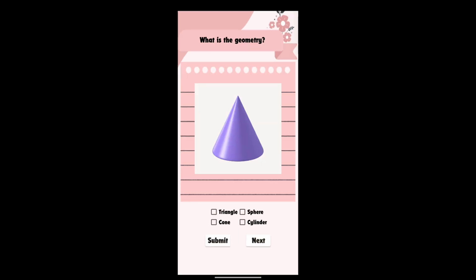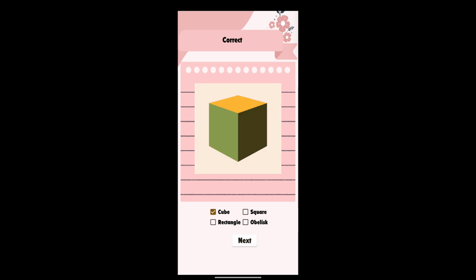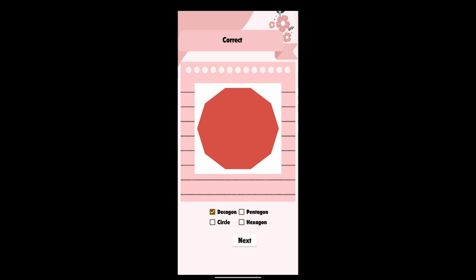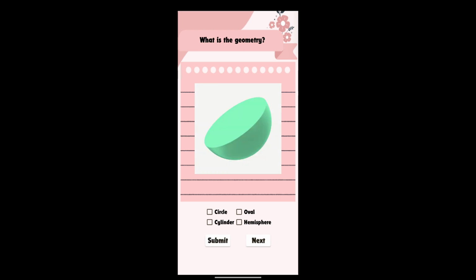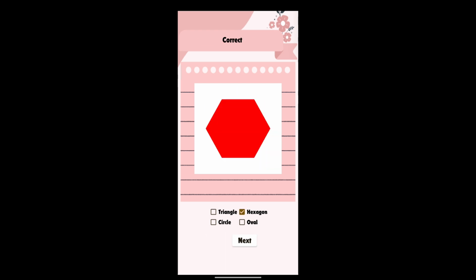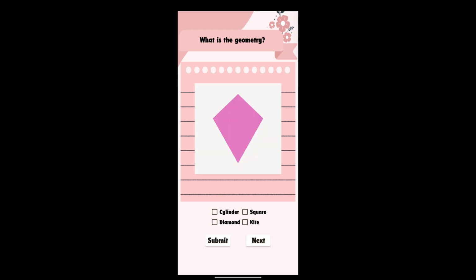From here, 10 questions for the geometry quiz will be asked of the user. For every right answer, the user will gain points, and for every wrong answer, the user will gain penalty points, which will deduct the total points they had acquired. The user has only 4 options here, so once an option has been selected, the other ones cannot be selected.